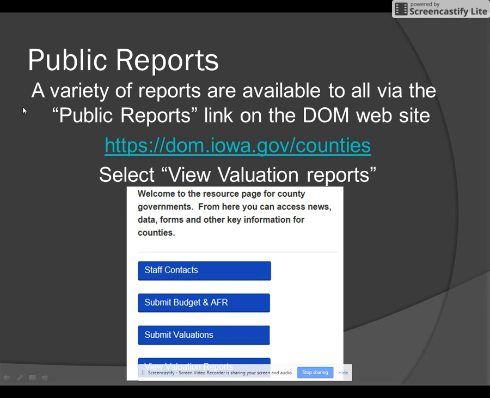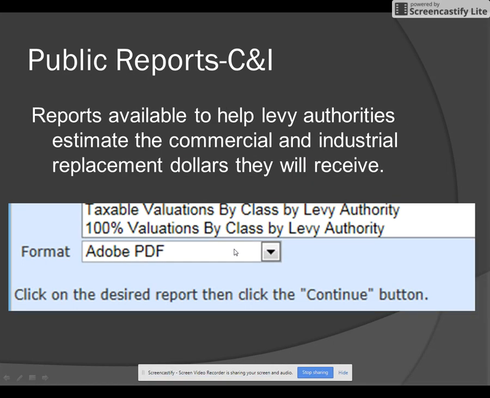But if you're providing this link to someone, here's one way to do it. So you'd select View Valuation Reports. And there's obviously a variety of reports available. One that your levy authorities might want are the reports for commercial and industrial that they will use to estimate the commercial and industrial replacement dollars that they will receive. And the reports that they'll use are the taxable valuations and 100% valuations by class by levy authority. So they'll click on the desired report and then they can pull those up.